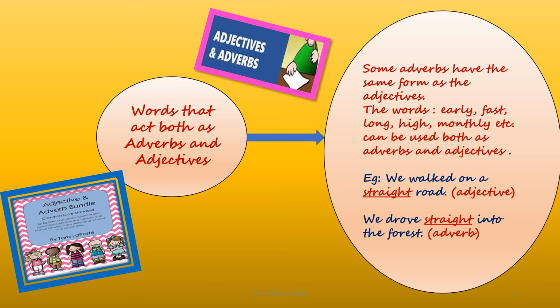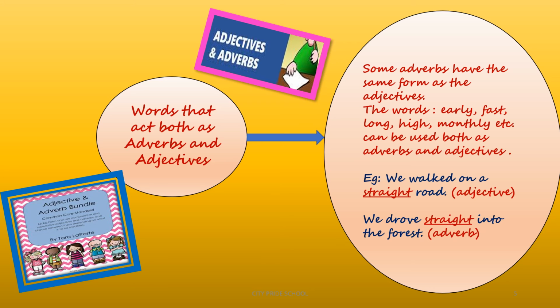Here straight is acting as an adverb because it is describing drove, which is a verb. Similarly, for fast, if I say I boarded a fast train, fast here is describing a train, so it is an adjective. And the same fast can be used as an adverb. When I use the same fast as an adverb, I don't change the form of fast. We don't write fastly. There is no word as fastly.